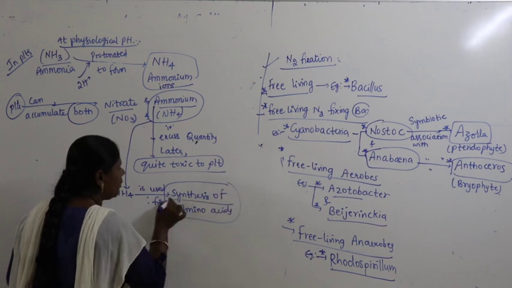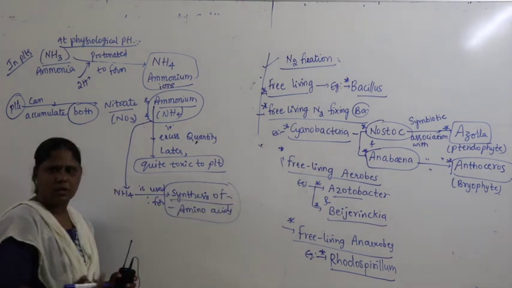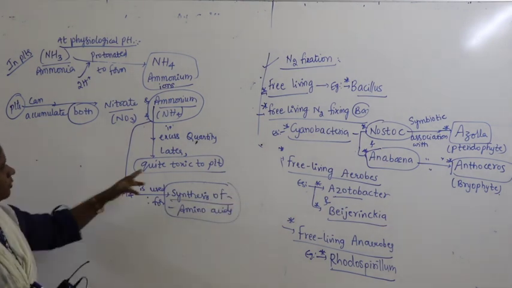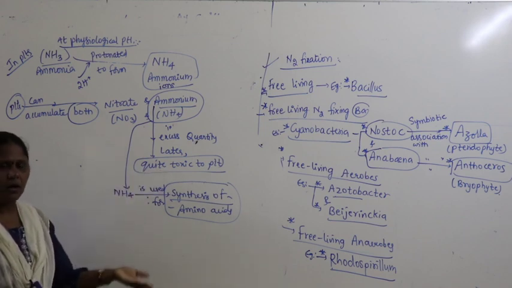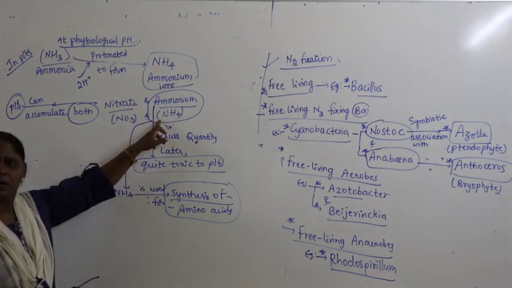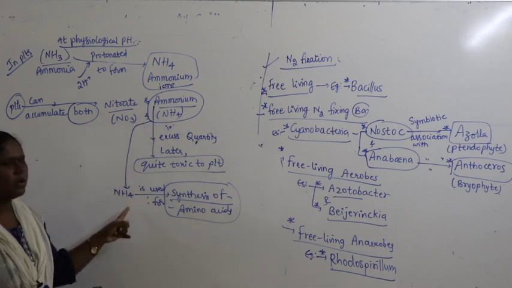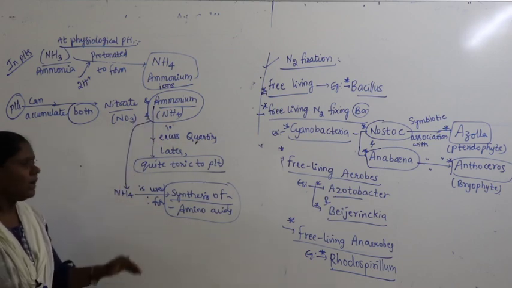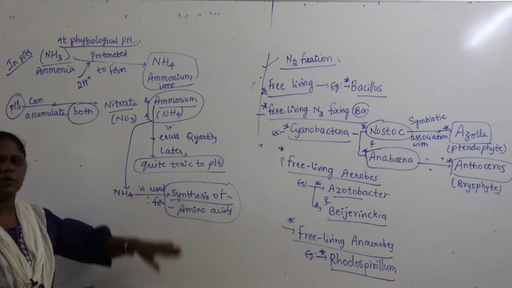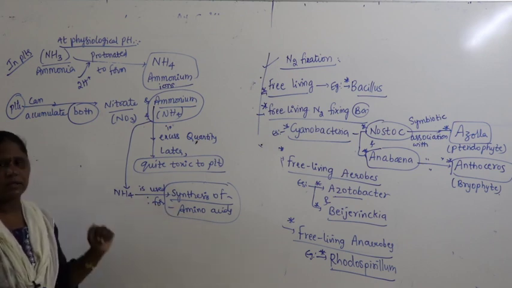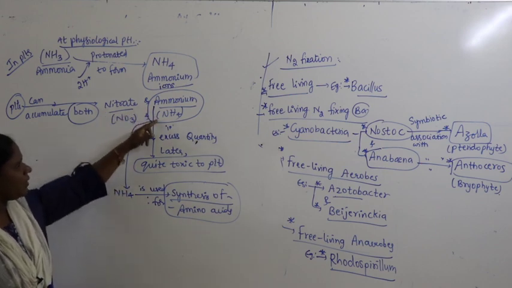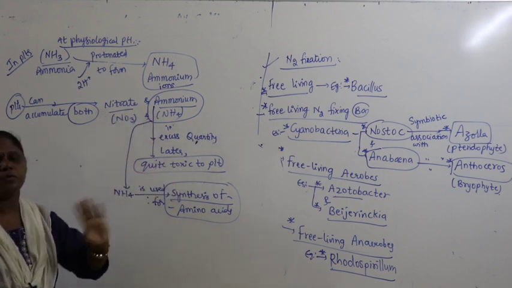Not to become toxic, what is the precaution taken by the plant? Excess amount of ammonium, whatever gets accumulated within the plant, is immediately used to form amino acids. Why? If accumulated, it becomes toxic, and the plant doesn't want that.